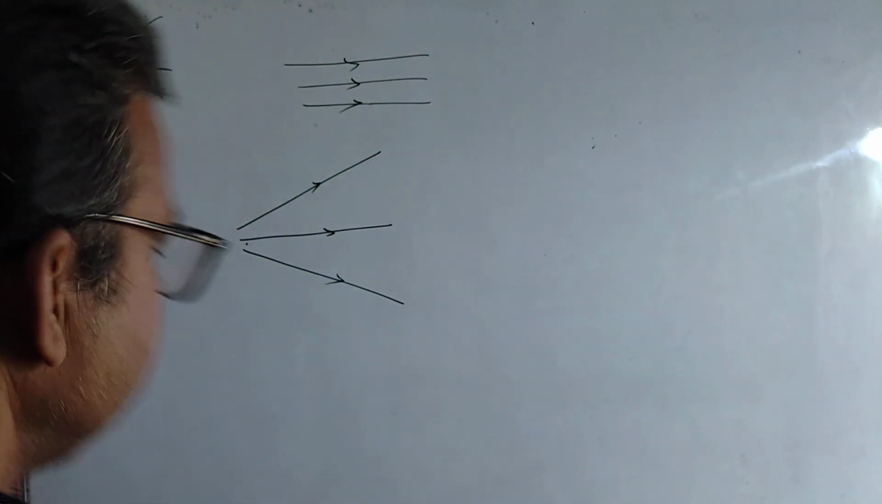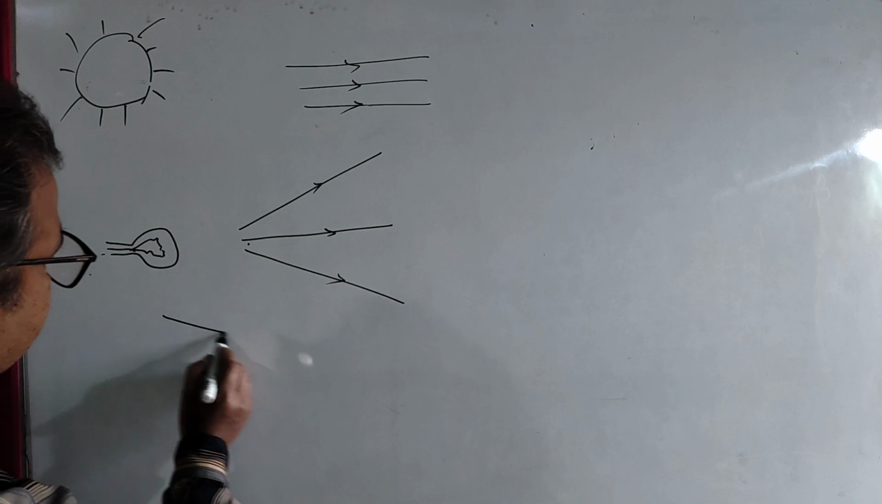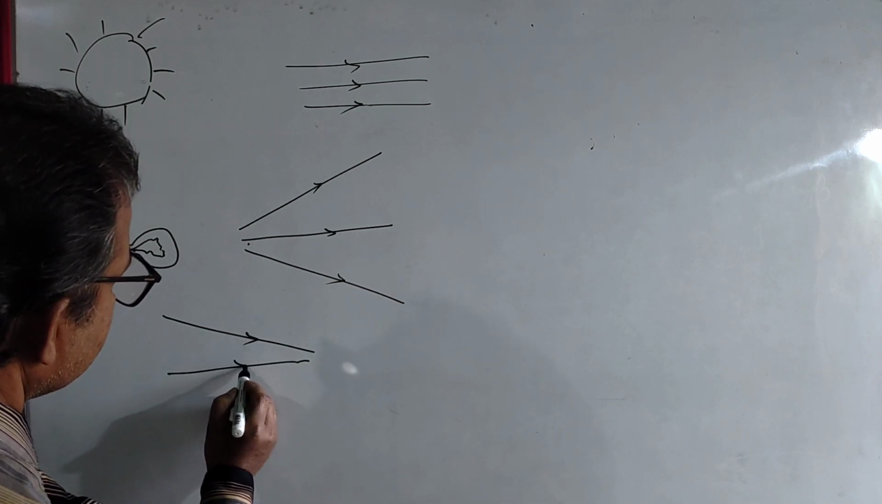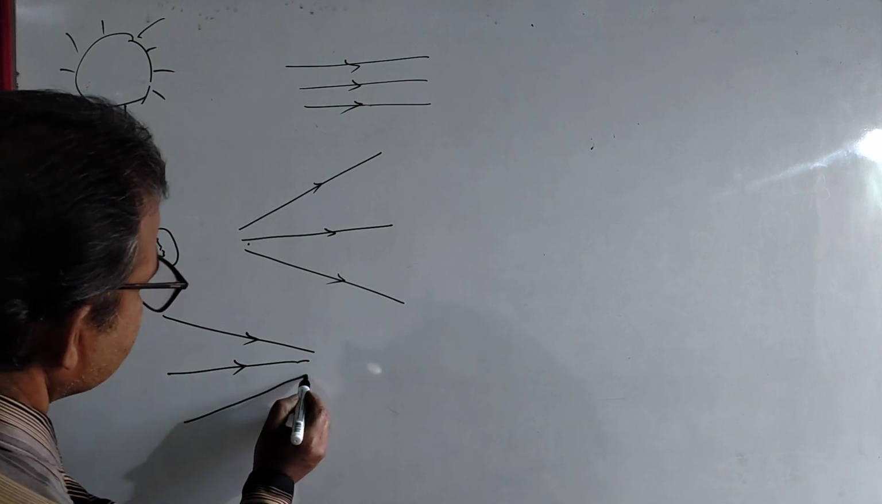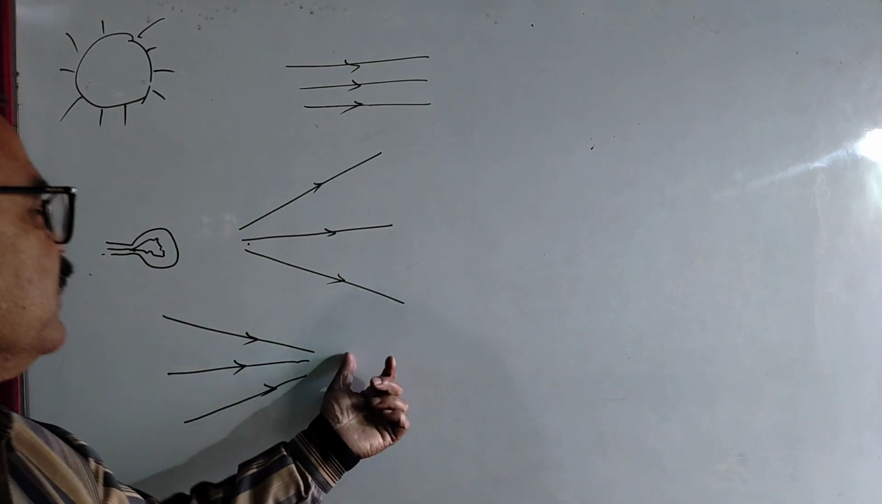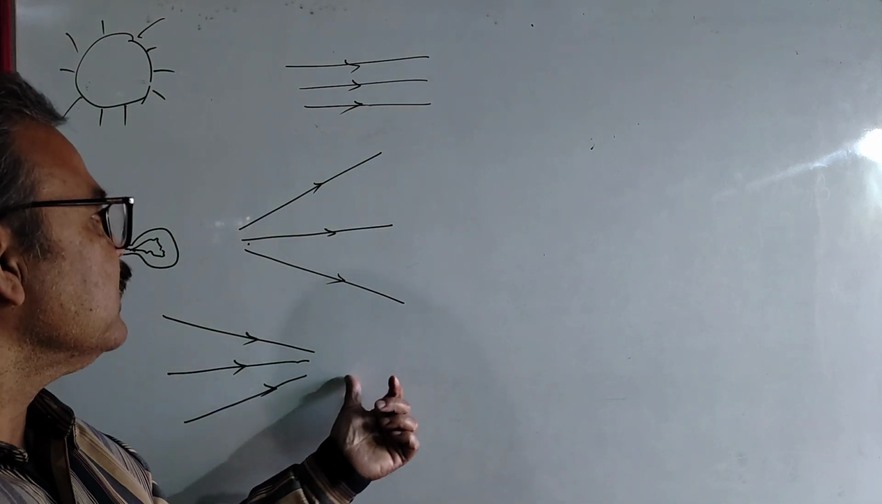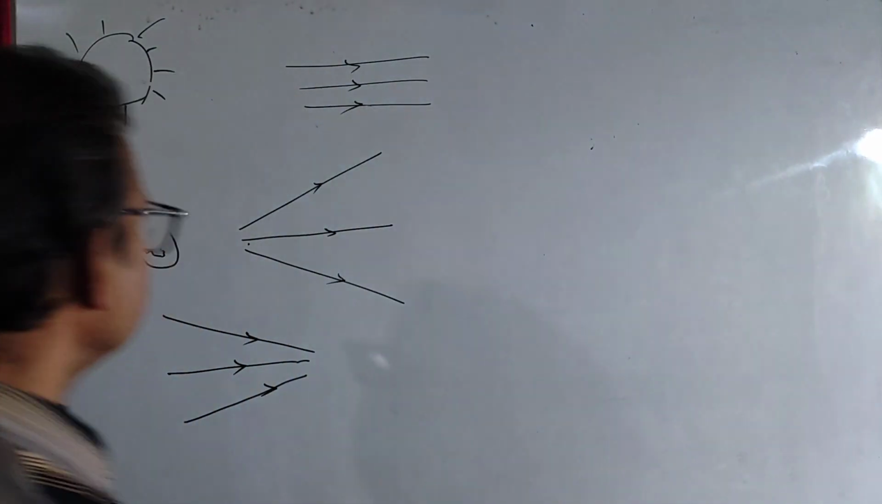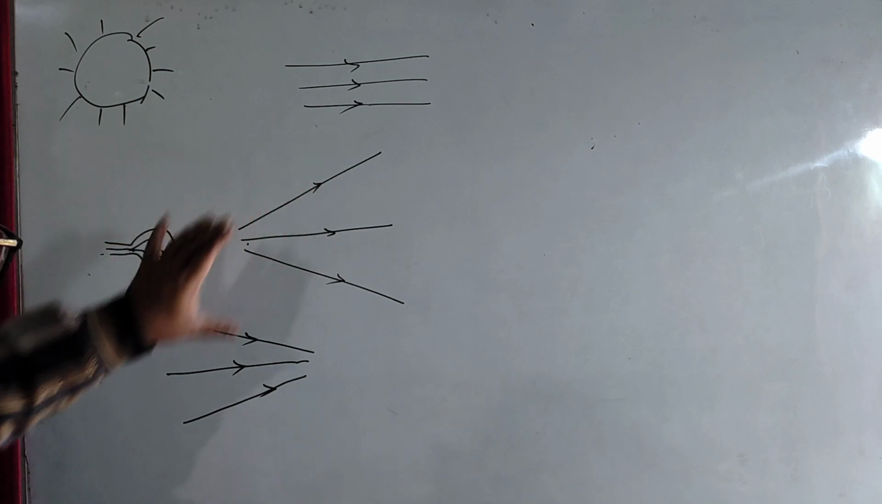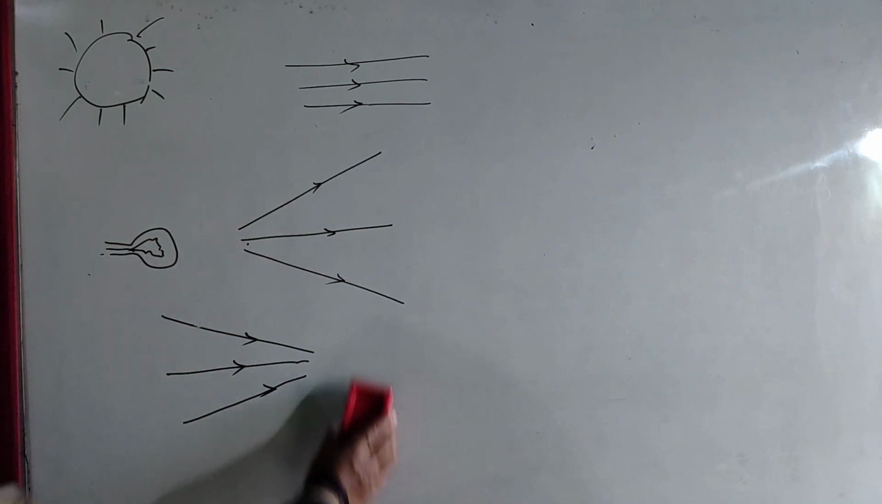This is converging. These rays are converging to a particular point. Means after traveling some distance, definitely the rays will meet at a particular point. Is it clear? Okay. This is parallel rays, this is divergent rays, and these are convergent rays.